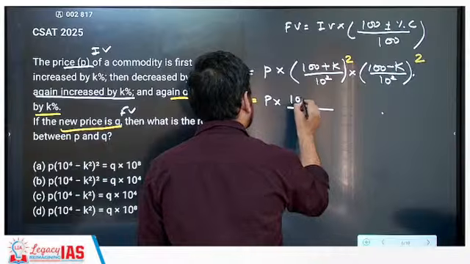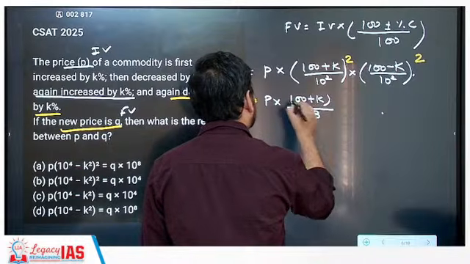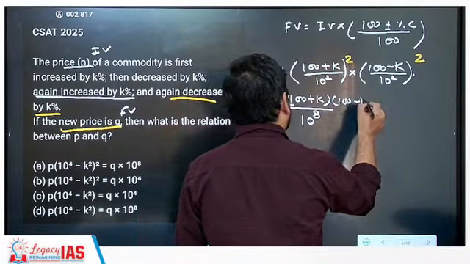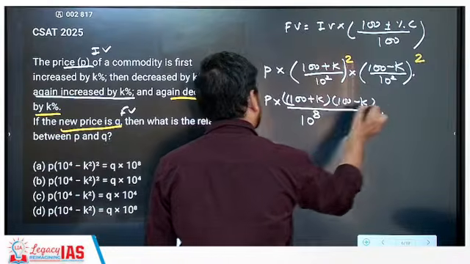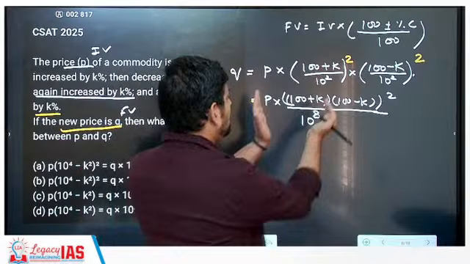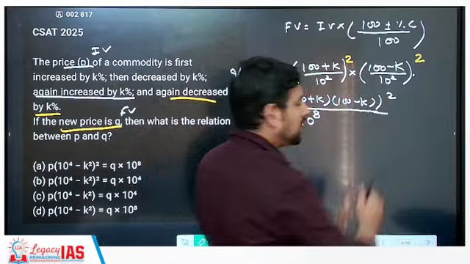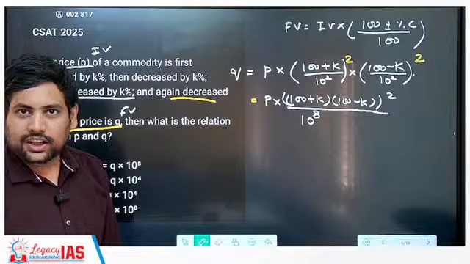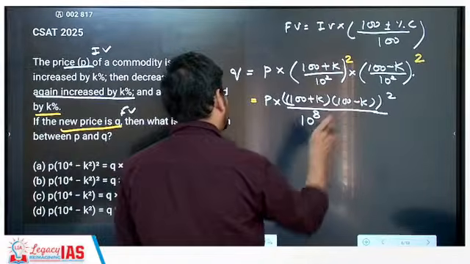Now, what does this mean? Can I write it like this? (100 plus k) into (100 minus k) whole square. Is this possible? Yes, because ultimately this will be the square of this and the square of this multiplied. Correct? Now, 100 plus k and 100 minus k multiply.